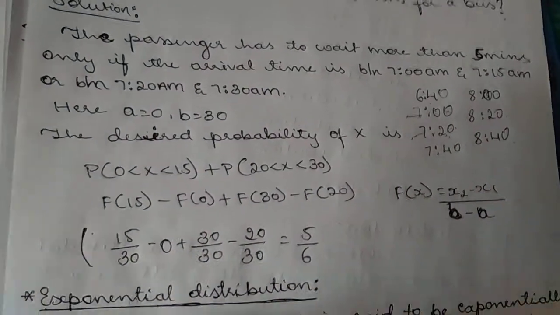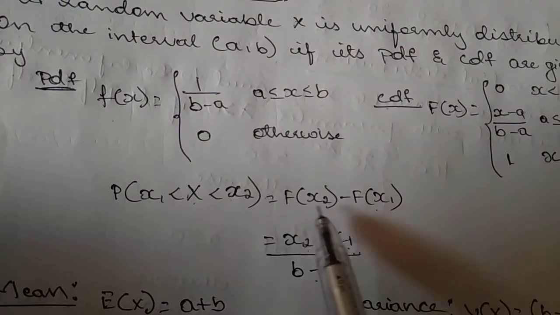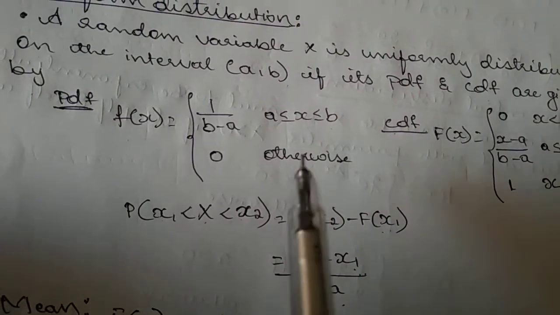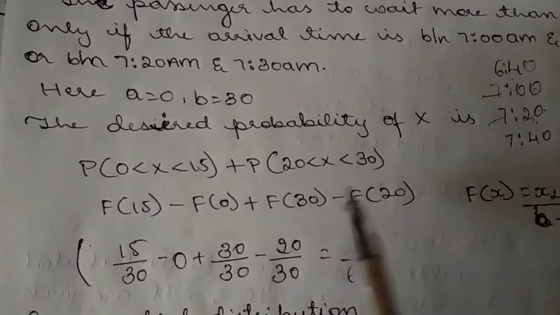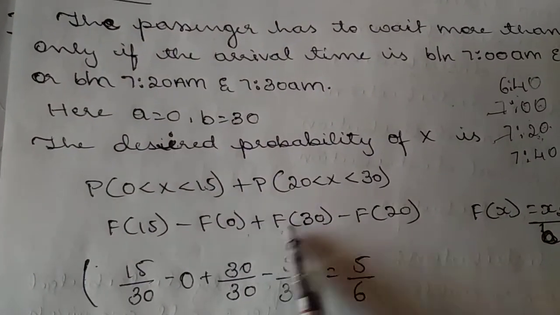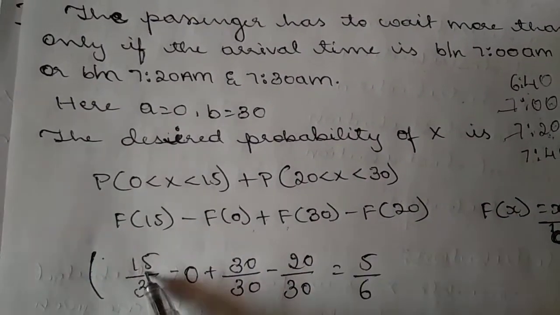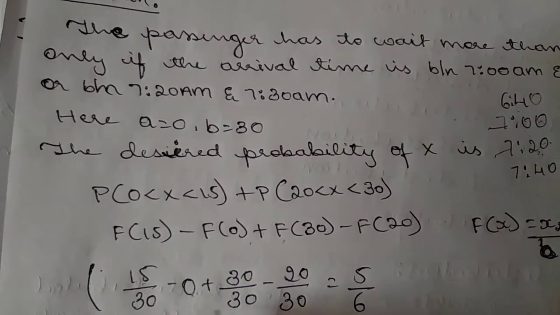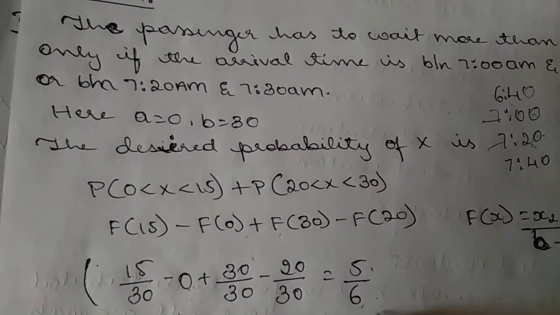This I can write as F(15) minus F(0). I showed you that you can write P(x1 < X < x2) as F(x2) minus F(x1). This was for a discrete distribution, but I am writing it for a continuous distribution. Here also the same thing: F(15) minus F(0) plus F(30) minus F(20). If you solve this using the formula, I get 15/30 minus 0, since F(0) is 0, plus 30/30 minus 20/30, which gives 5/6.